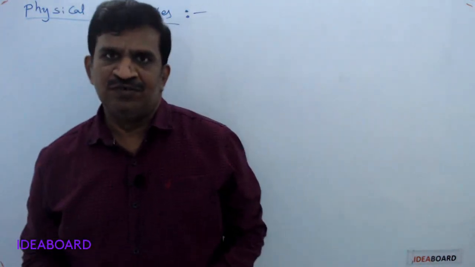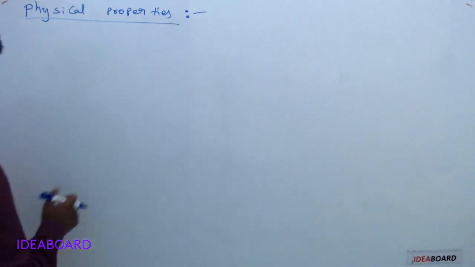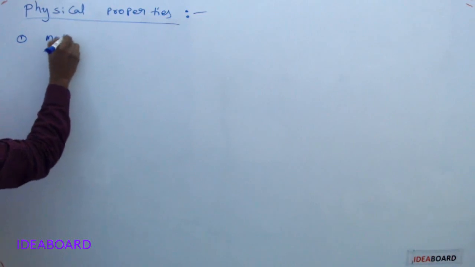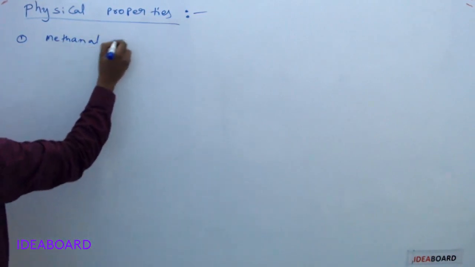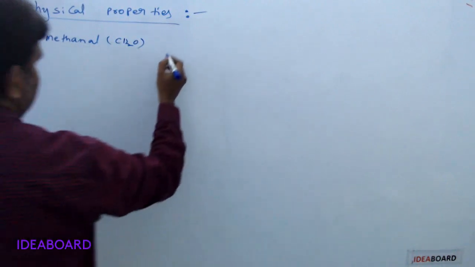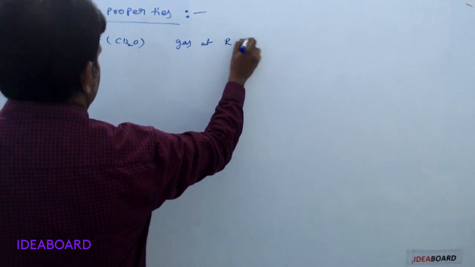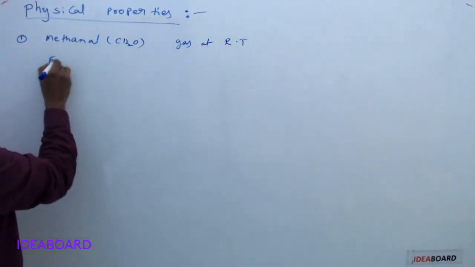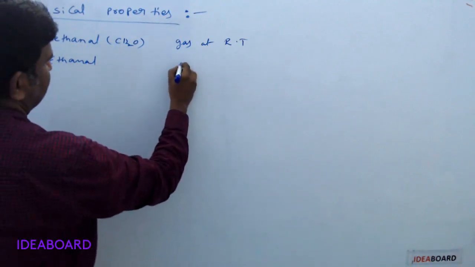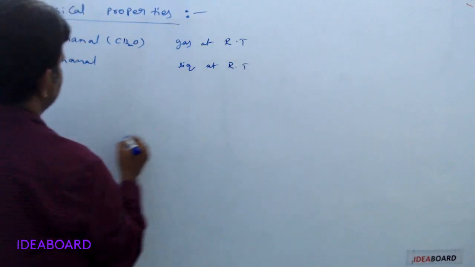Hi students, today we want to start physical properties. The first point is methanal, which is called CH2O or HCHO, a gas at room temperature, and ethanal is a liquid at room temperature.